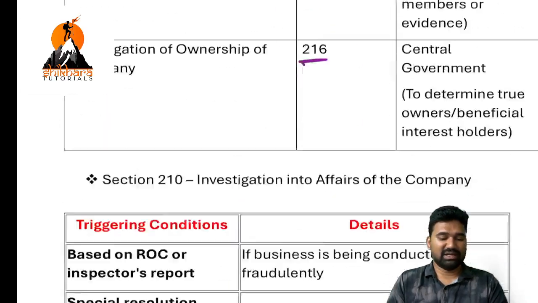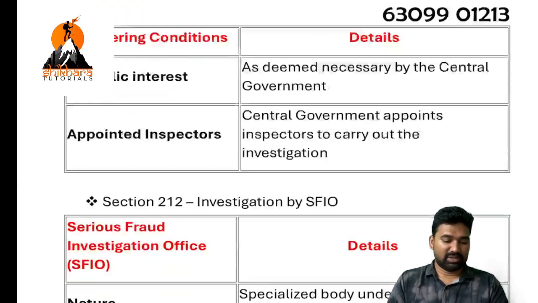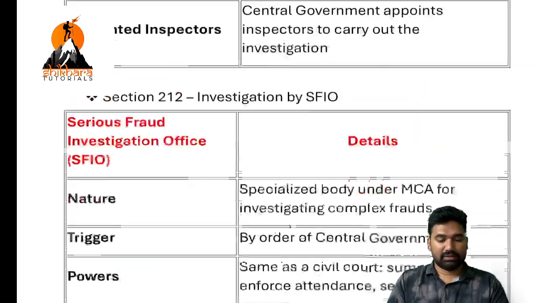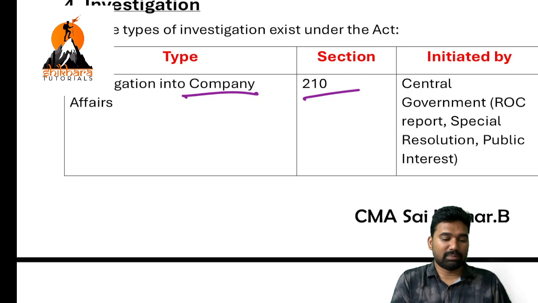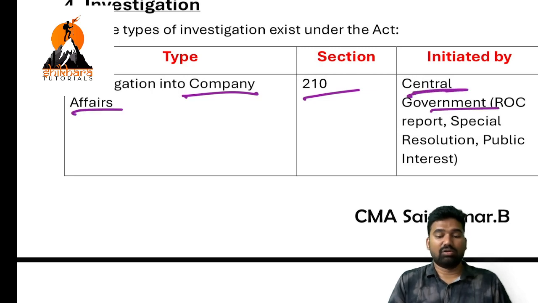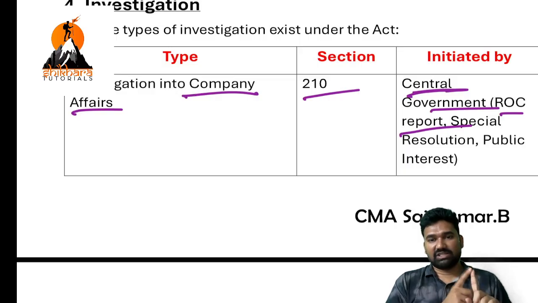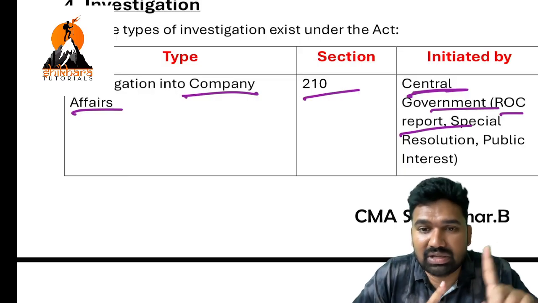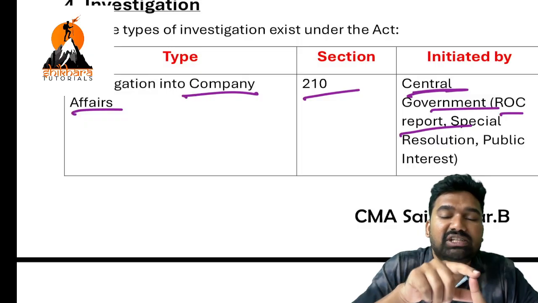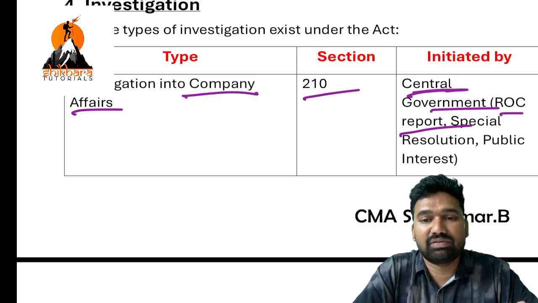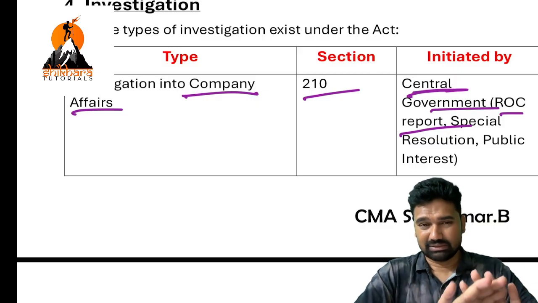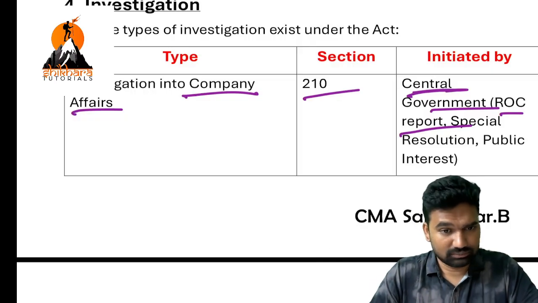I have explained it in detail in the below mentioned pages. So first of all, 210 investigation: investigation into company affairs by the central government, with the ROC report. So first of all, inspection. First stage: inspection authority lies with whom? ROC, no? So at the first stage, ROC asks for information and you provide it. If the provided information is satisfactory to the ROC, then the matter is settled there. No extension.